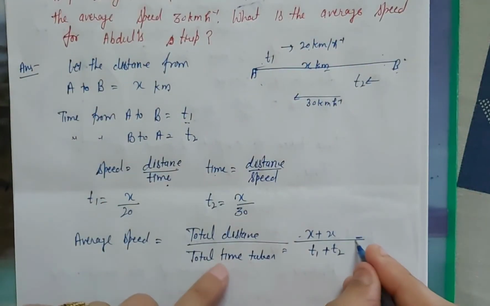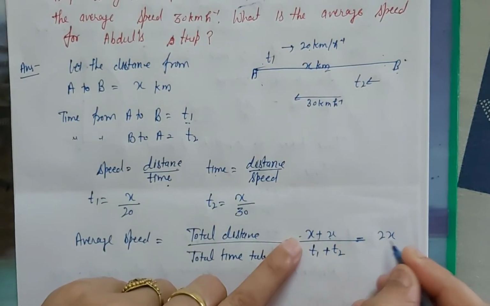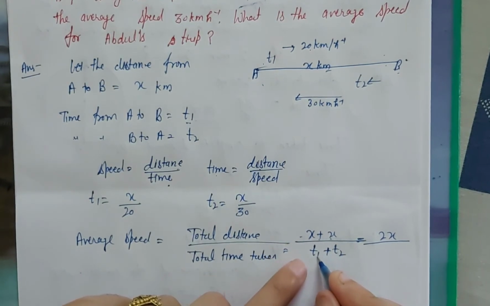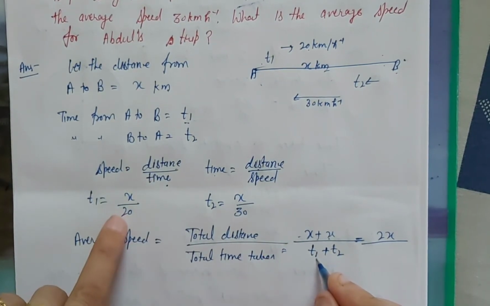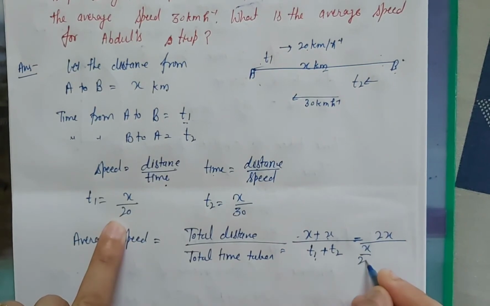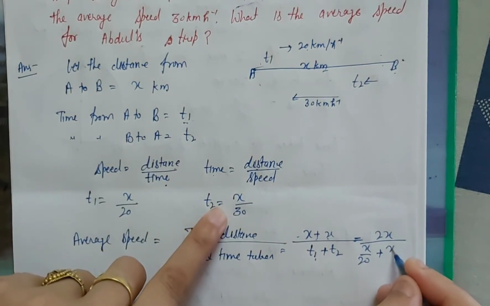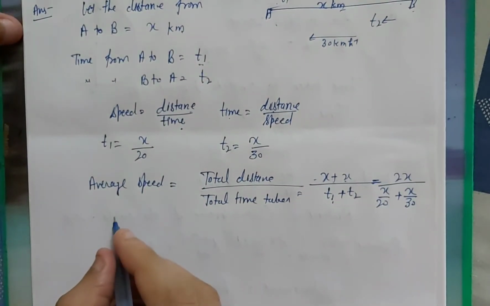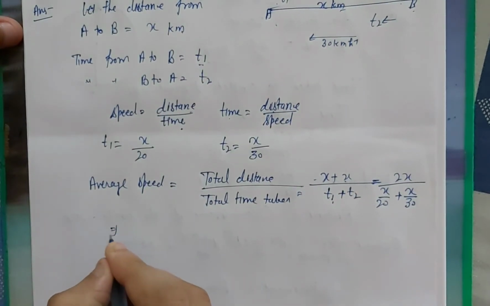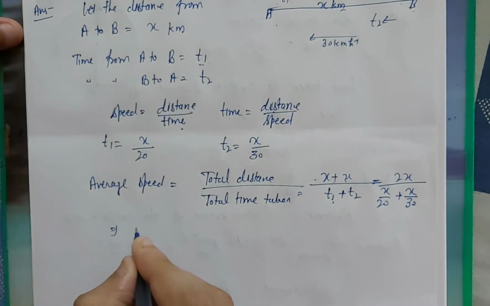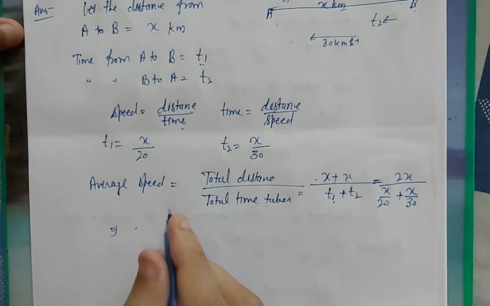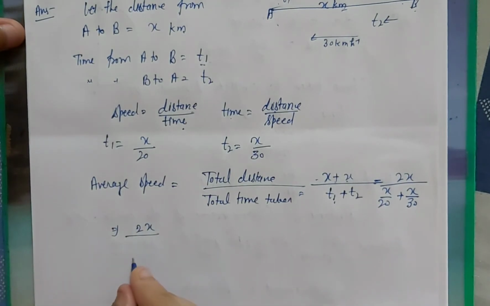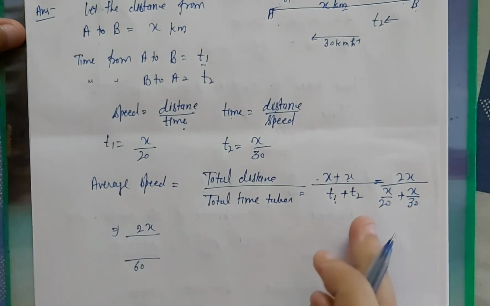Now x plus x, that is 2x. And what is the value of t1 and t2? t1 value is x divided by 20 plus t2 value is x divided by 30. So now solve this. 2x is equal to, now take the LCM, that is 60.